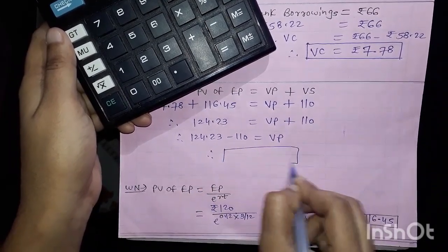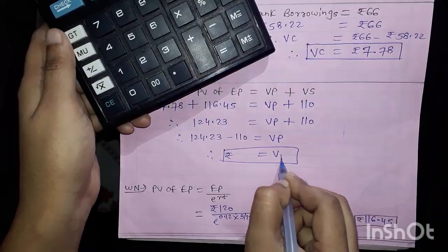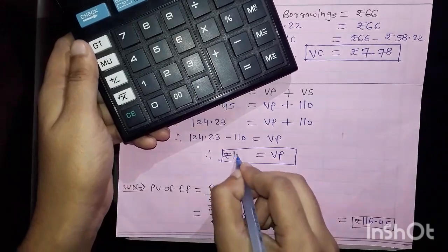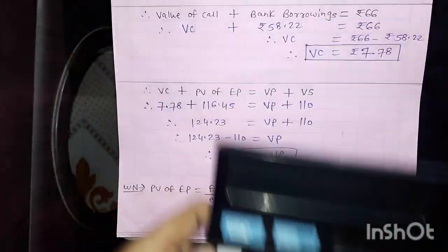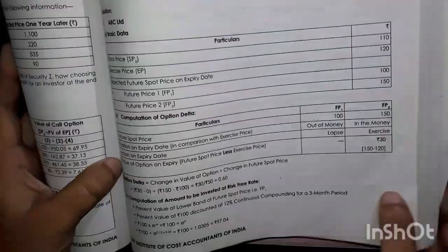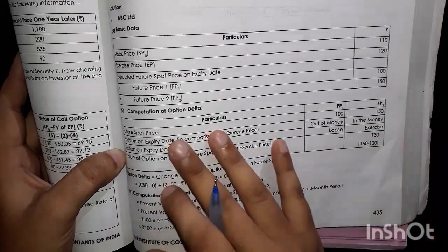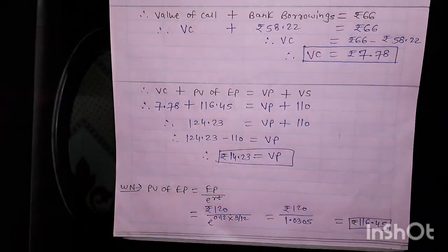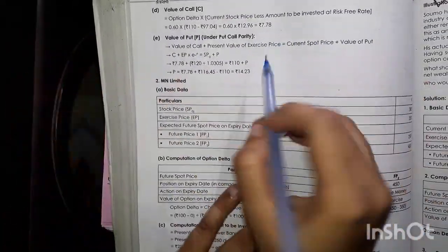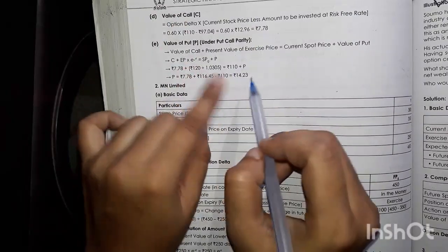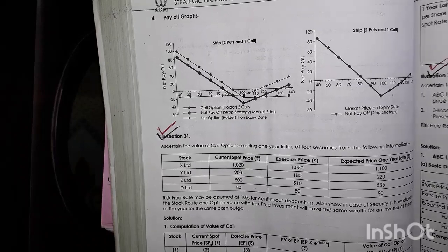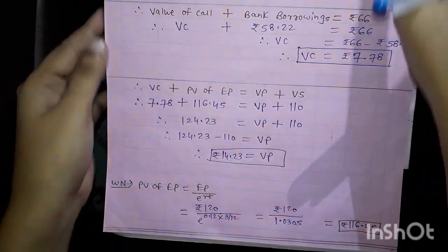So here I am going to get the final answer. Minus 110, I am getting here 14.23. Let's check the answer, that is value of call option and value of put option in the textbook. See, there is a calculation and their method is somewhat different. I think this is a better one, so that's why I am following this. The answer will be the same: 7.78 is the value of call and 14.23 is the value of a put. I hope you have understood this ABC Limited, so that now we can easily solve MN Limited.